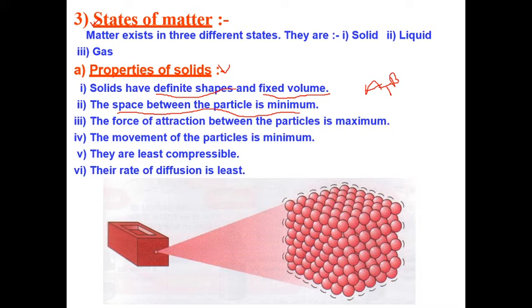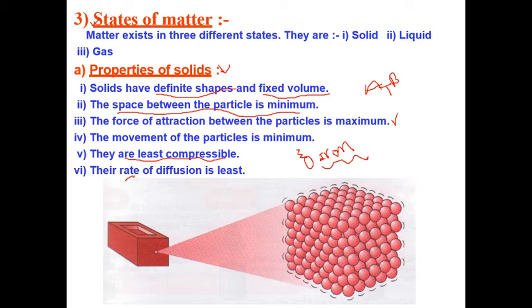Next, the movement is minimum in case of the iron ball. You can see the force of attraction between the particles is more. That's why the iron ball is more rigid as compared to rubber or other materials. So it has the least compressibility. Compressibility is the ability to press things. If you press the iron ball, it's not an easy task. Why? Because solids show less compressibility.